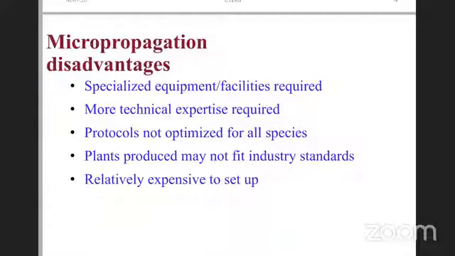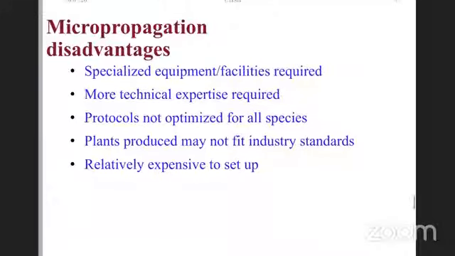It is relatively expensive to set up the laboratory, but the Government of India really helped a lot. In fact, DBT funded a large number of projects, especially in the early 90s. DBT maintains a domain where all this information is available. A large number of industries are successfully doing this and serving the farmers.